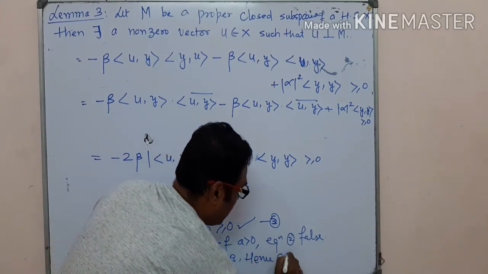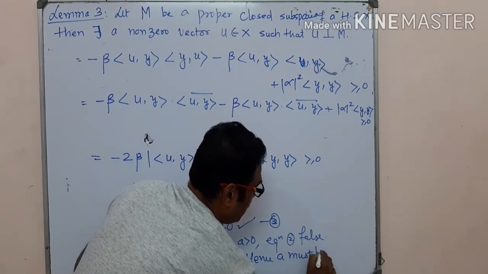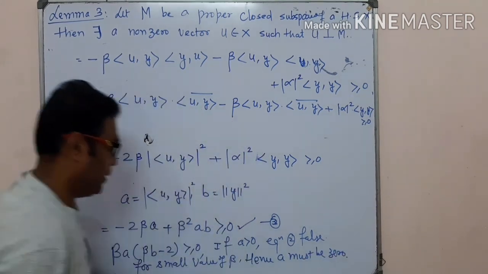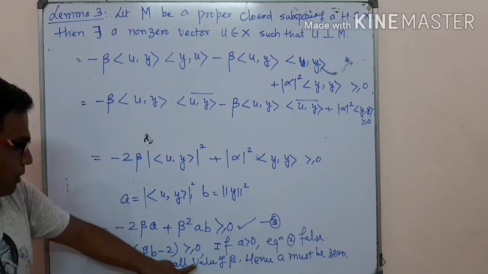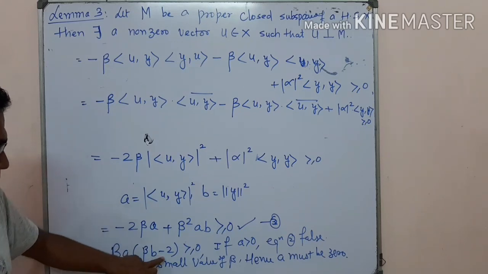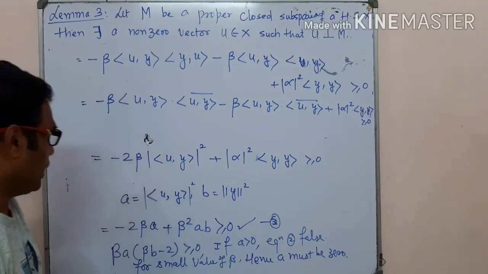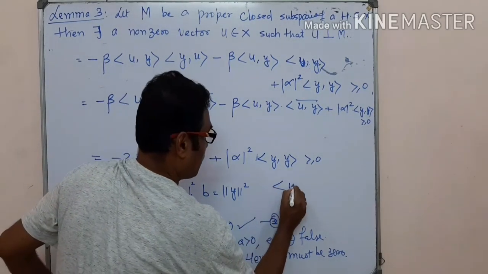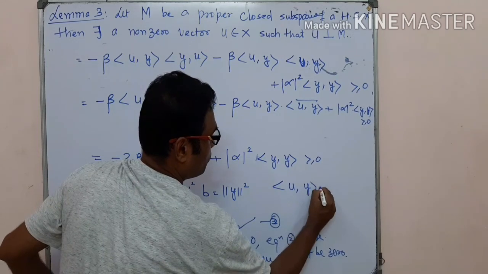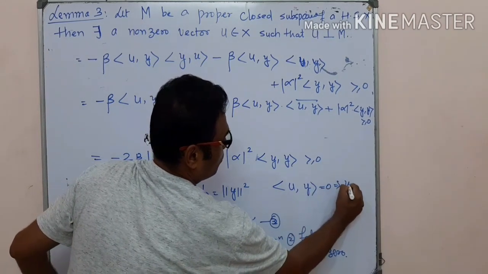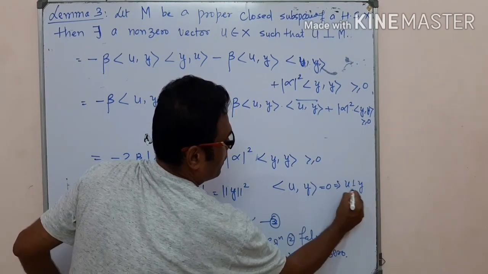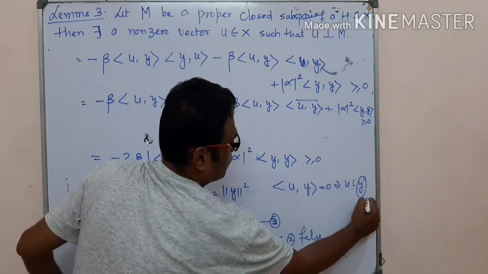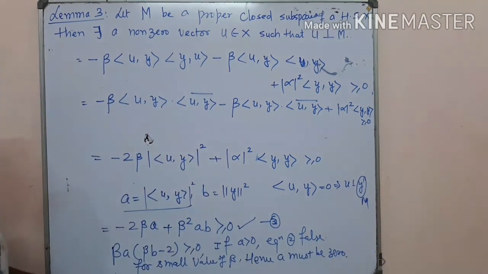Now you can take the positive small value of beta, this is the contradiction. So a must be 0, which means the inner product of y comma u is equal to 0. So u is perpendicular to y, and y is an element of M, so u is perpendicular to M, hence the proof of this lemma.